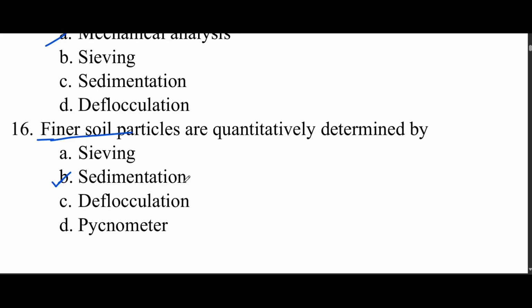This sedimentation is a procedure in which we can determine the finer soil particles. By sieving we can separate and quantitatively determine only large sized particles. Through deflocculation and pycnometer we cannot determine finer soil particles.